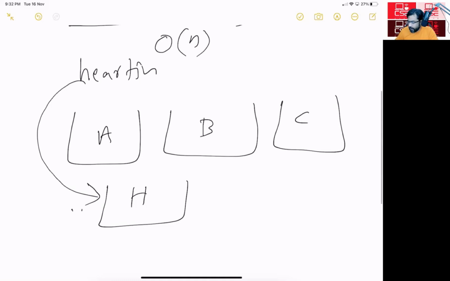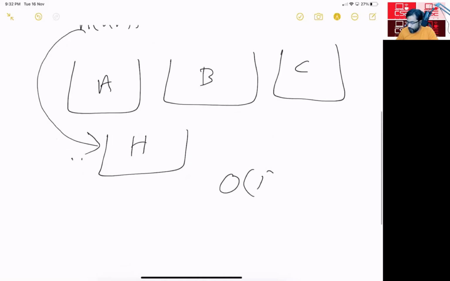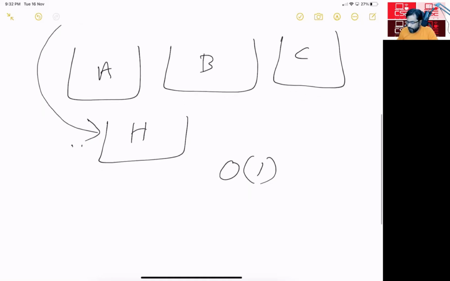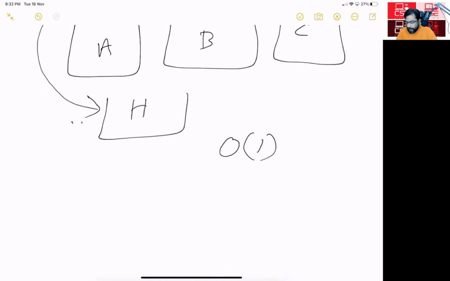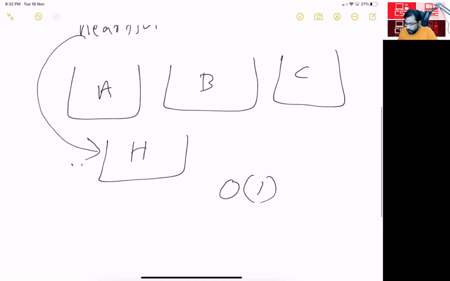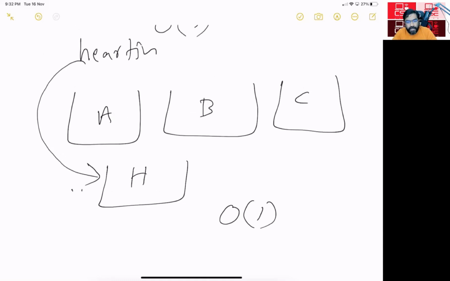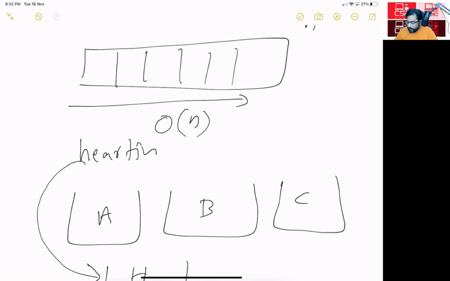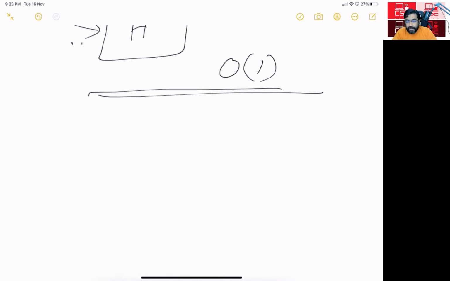So then you might ask, what about order of 1? Order of 1 is the ideal case where you have a very good algorithm so that every bucket will have only one element. So if you have a very good hashing algorithm and every bucket has only one element, then you get order of 1. But in any case, it is far better than traversing the whole array. To understand it further, let us see how we can implement a hash map.